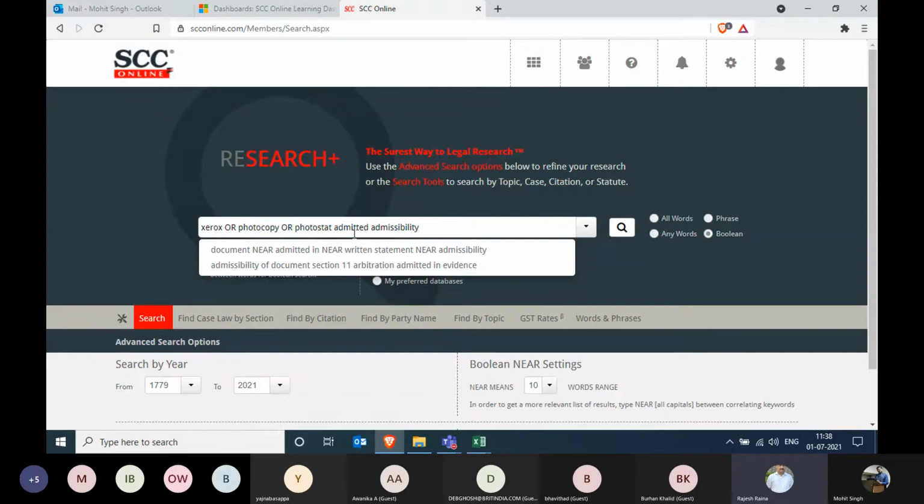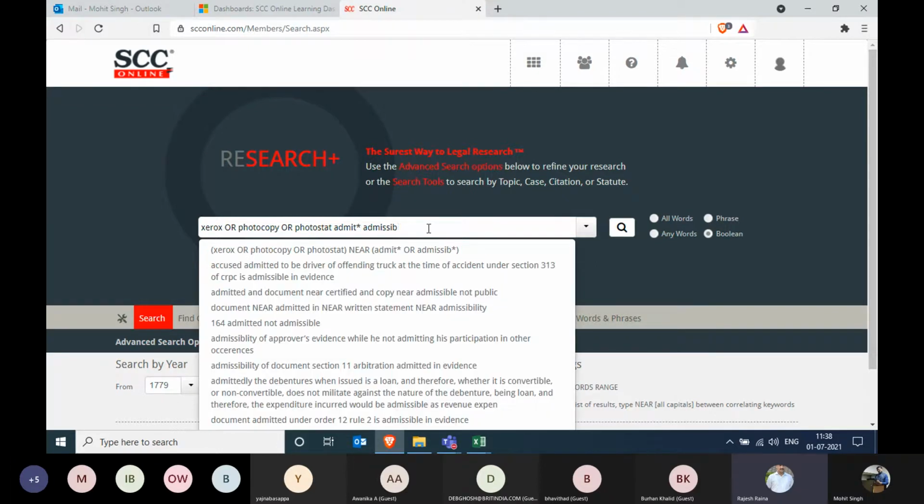Because it could be admitted, admitting, or admissible, admissibility, so many permutations and combinations are there. So for the constant word, like in admit, ADMIT, I'll put a star. I'll delete the extensions, I mean the rest of the word over here. And thereby it will take care of the extensions. Same I'll do with admissibility. In that also I'll put this star after ADMISSIB.